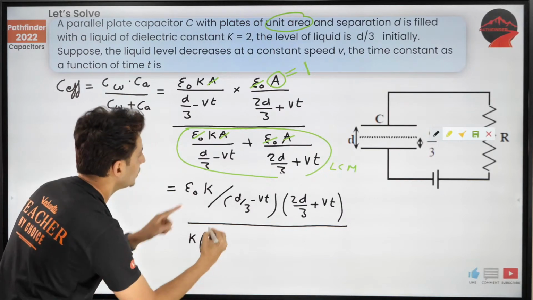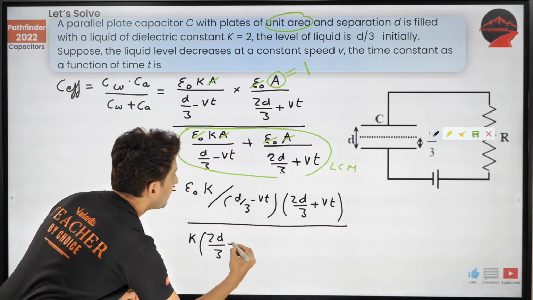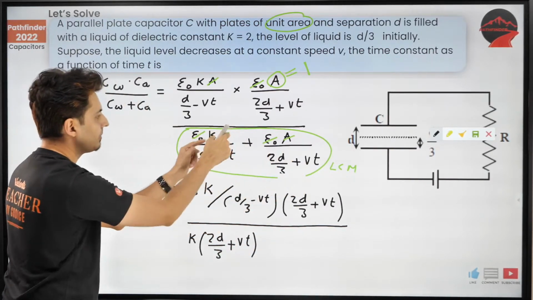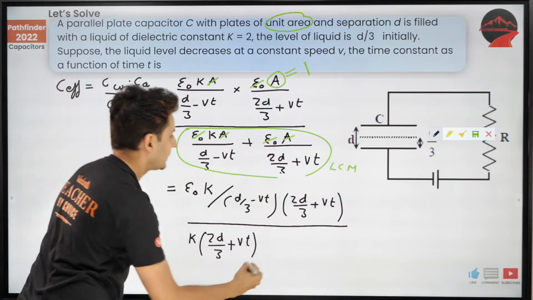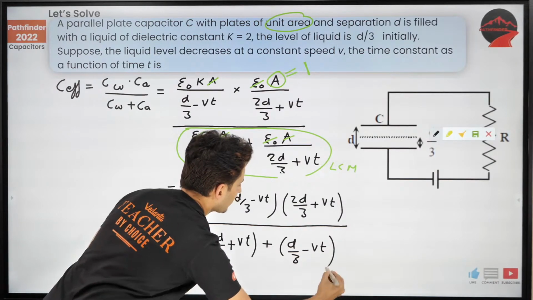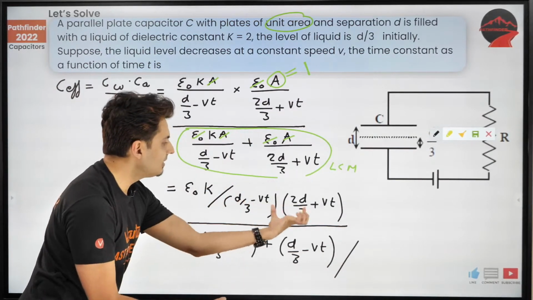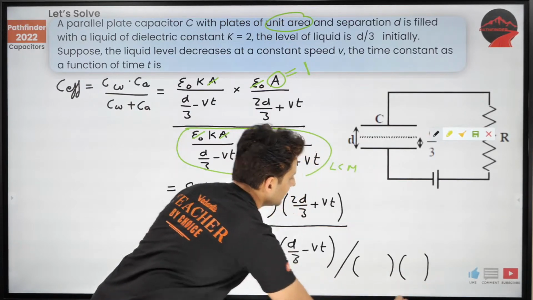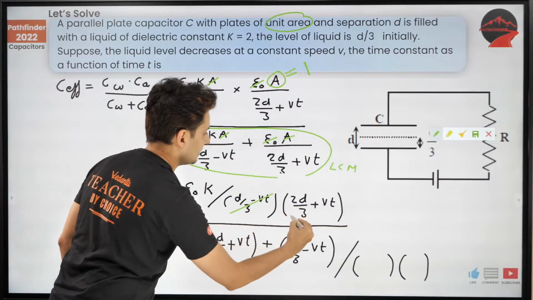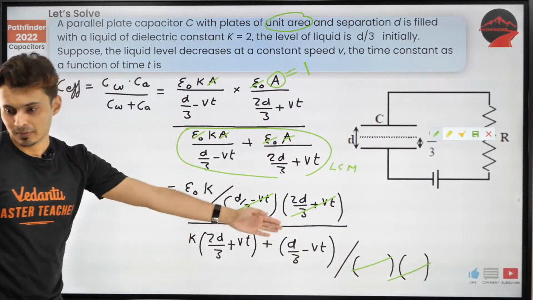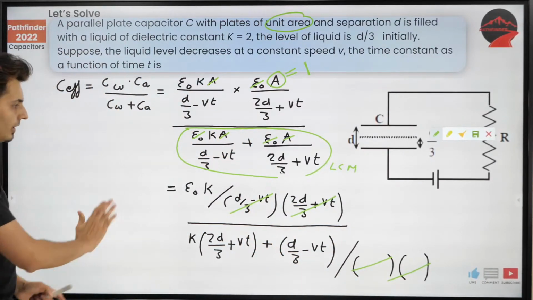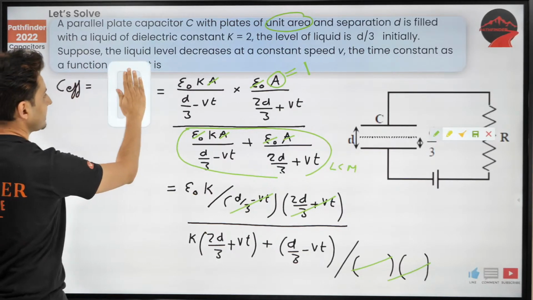So K into 2d by 3 plus Vt. Because that K was there, I have just multiplied with this, and take this and multiply over here. So plus d by 3 minus Vt, and the whole thing divided by, again these two terms will be here, the same two terms. So don't you see guys, this term, this term, this term and this term will cancel out? Yes, these two terms and these two terms will cancel out. Great.